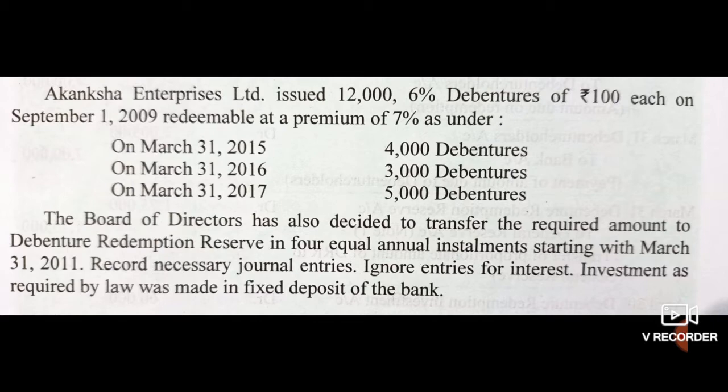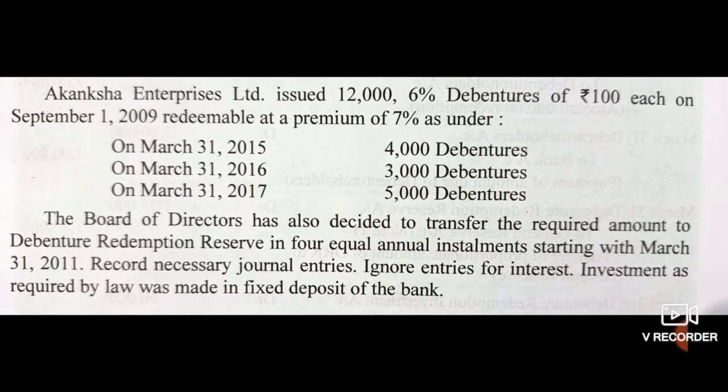The board of directors has also decided to transfer the required amount to debenture redemption reserve in 4 equal annual installments starting with March 31st, 2011. From 31st March 2011, the board of directors decided to transfer the required amount to DRR in 4 equal annual installments.